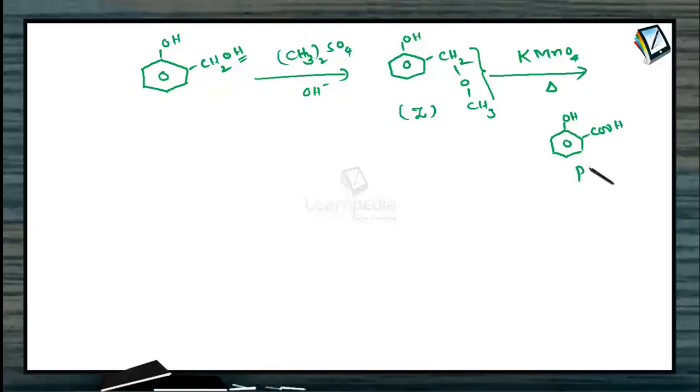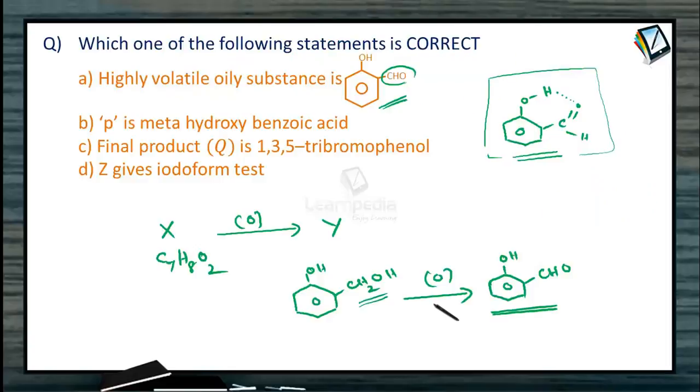Salicylic acid. That is P. So P in the above sequence of reactions is orthohydroxybenzoic acid. But what are the options given? P is metahydroxybenzoic acid. What we got is orthohydroxybenzoic acid. Therefore it is wrong.